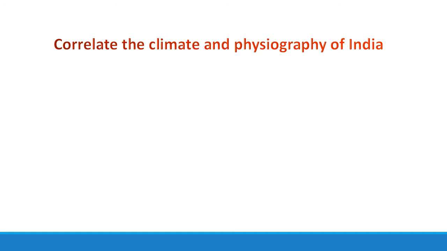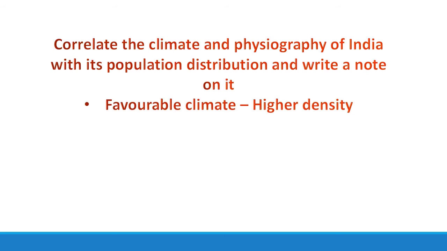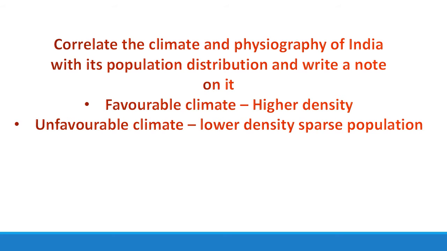So what note are we going to write on it? If a favorable climate is there, the density of population is high. If an unfavorable climate is there, lower density or sparse population. Sparse means we will find lesser population there.